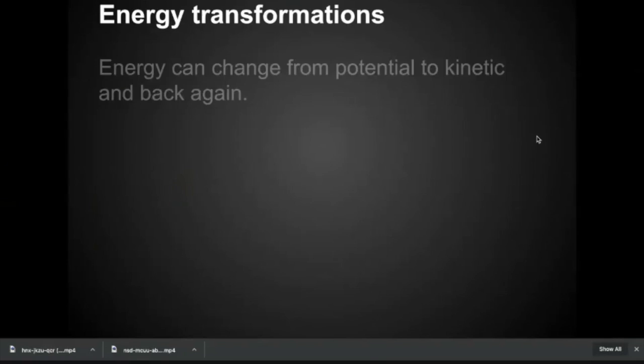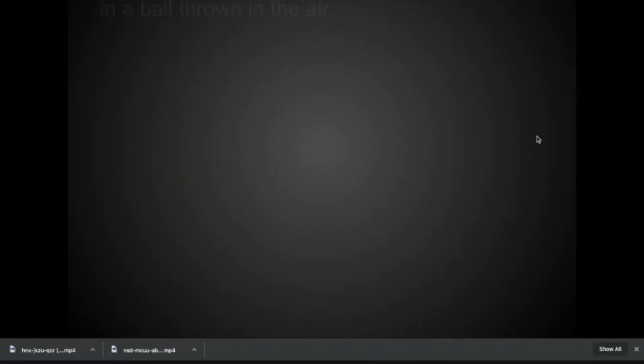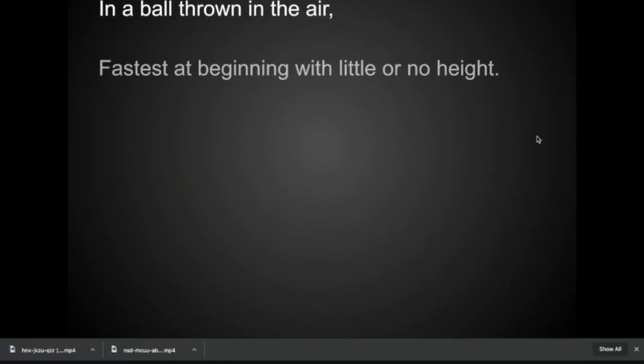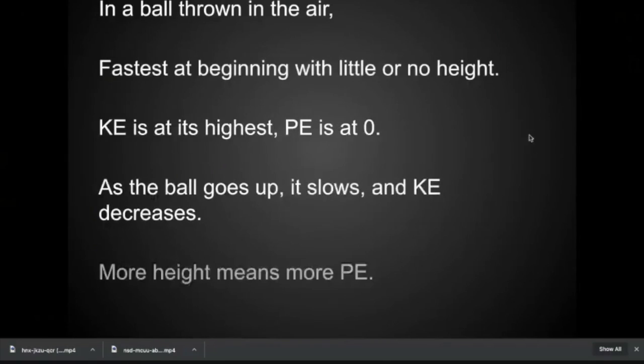All right, one more example I would give you here is when you throw a ball up in the air. Let's say we're throwing it straight up in the air. The fastest that ball is ever going to go is right when it leaves your hand. Once it leaves your hand, you're not pushing on it anymore. At that point, the only force acting on it is gravity, which is trying to pull it back down. It can't pull it down immediately. It has to start by slowing it down. So it's the fastest at the beginning.